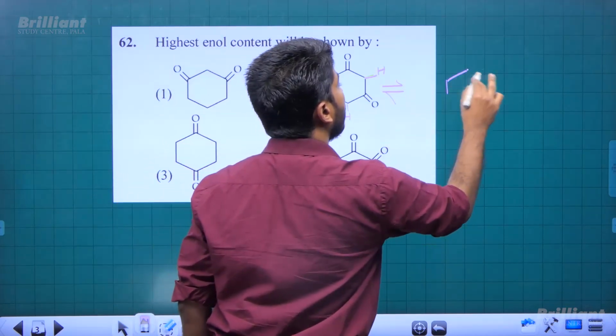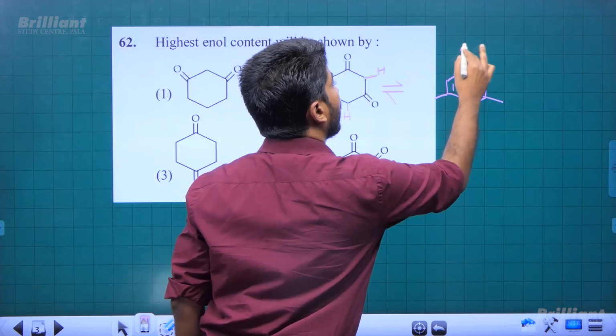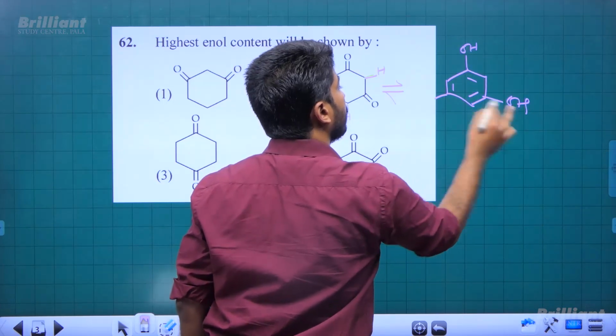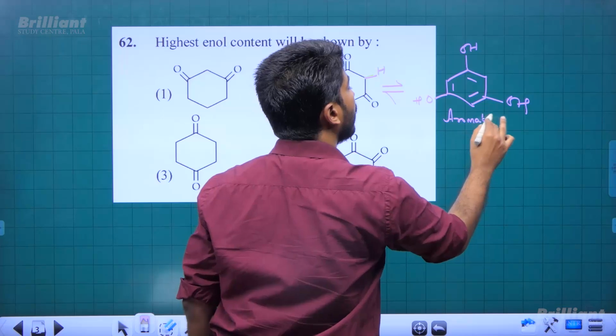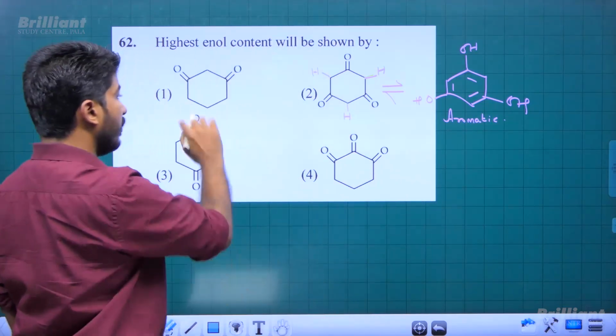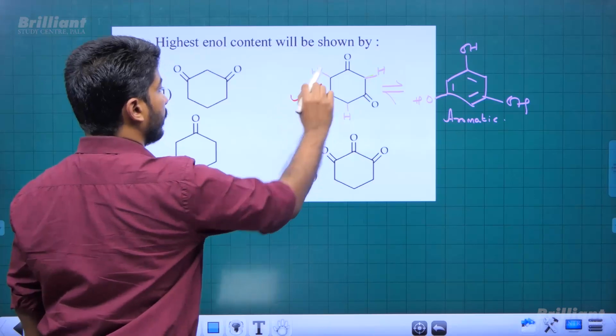Its enol will be 135 trihydroxybenzene, right, which is aromatic in nature. So highest enol content will be observed among these four in option 2.